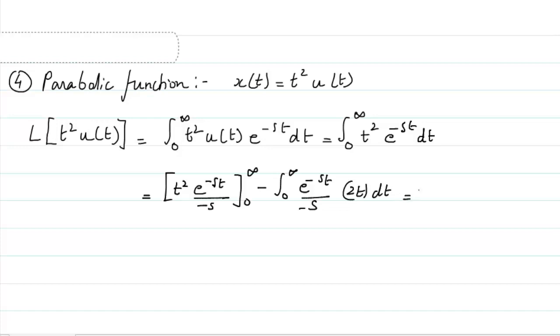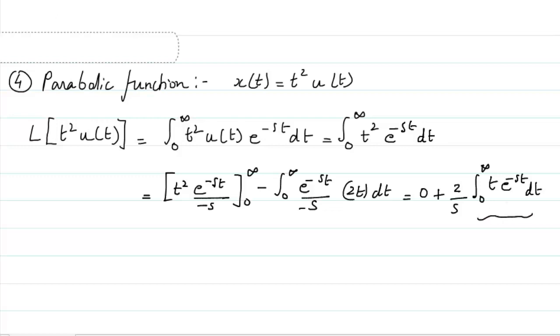which basically gives me the first one, it goes to be 0 because of t becoming 0, and then we are going to have plus the constant will come outside, that is 2 by s, so that minus and minus has become plus, and then integrating from 0 to infinity t e raised to power minus st dt.